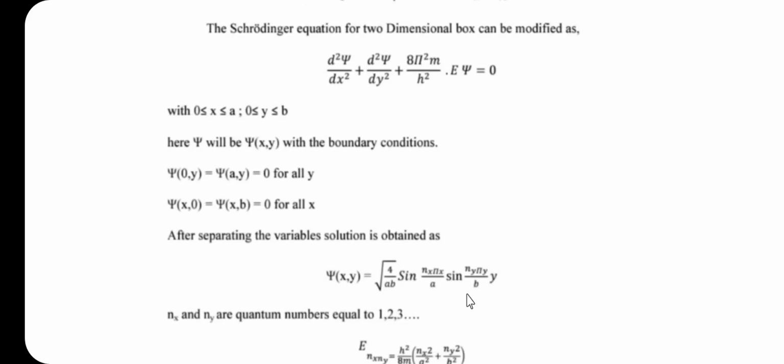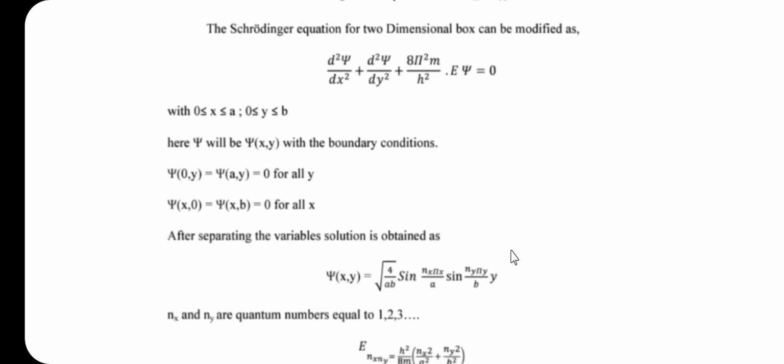Here nx and ny are the quantum numbers equal to 1, 2, 3, 4 and so on, and the energy expression is E nx ny is equal to h square divided by 8m in bracket nx square divided by a square plus ny square divided by b square. This is the expression for the energy for the particle in a two-dimensional box.